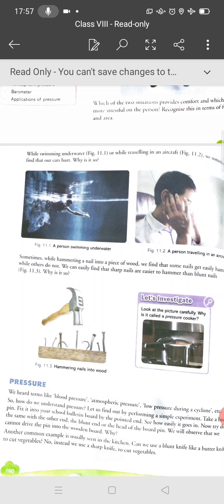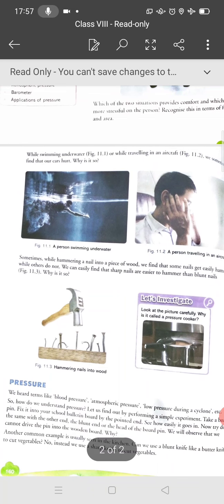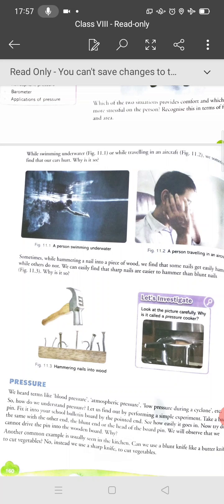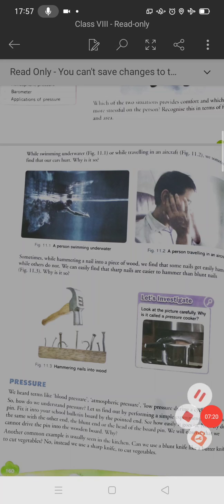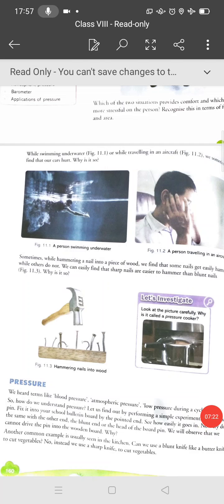You can take another example usually seen in the kitchen. When you use a blunt knife like a butter knife to cut vegetables, it does not cut. Why? Because the area is large, so pressure will decrease. That is why we use a sharp knife to cut vegetables. Students, I hope you understand this pressure.